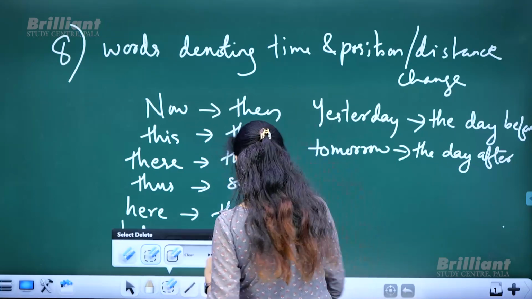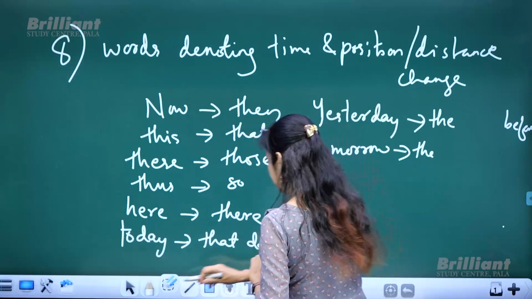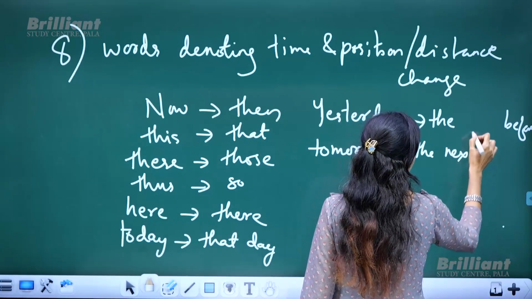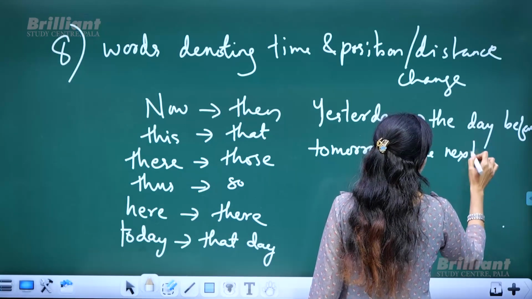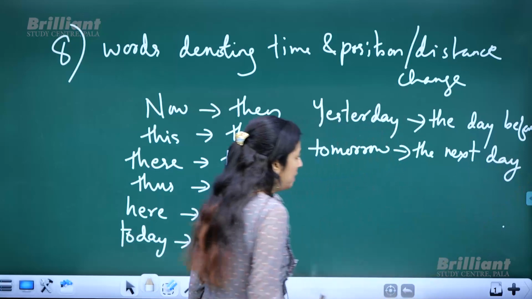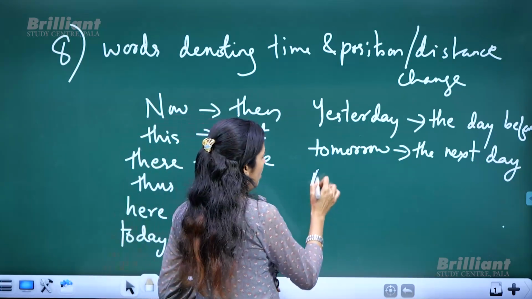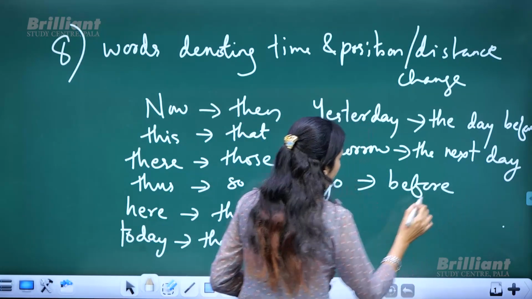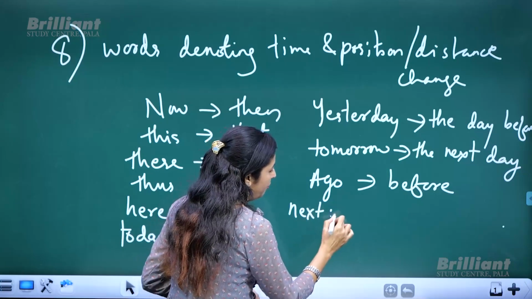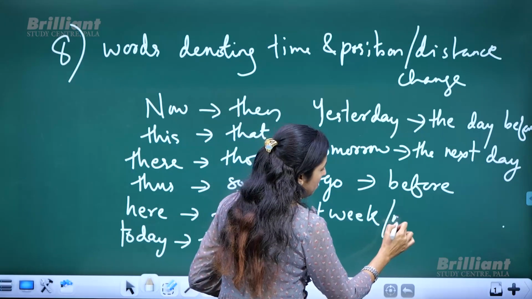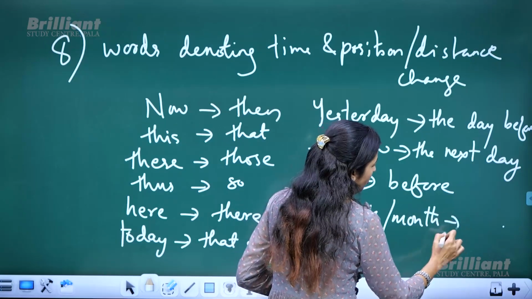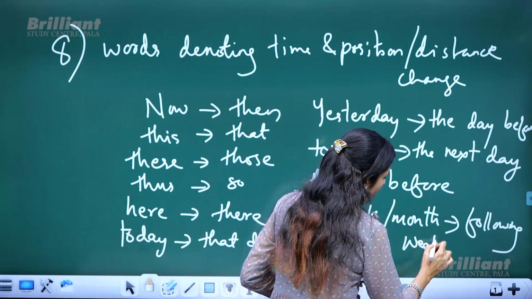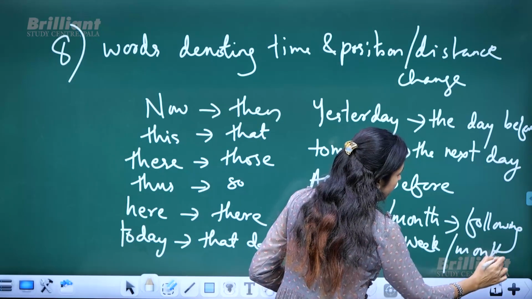Not the day after, better word is the next day. Then ago changes to before. If it is next week or next month, it changes to following week or following month. These are the basic changes.